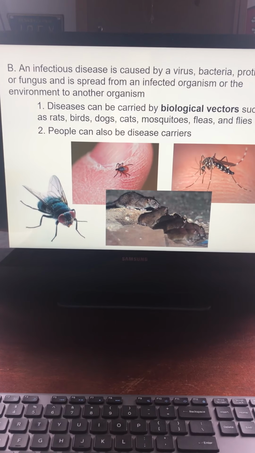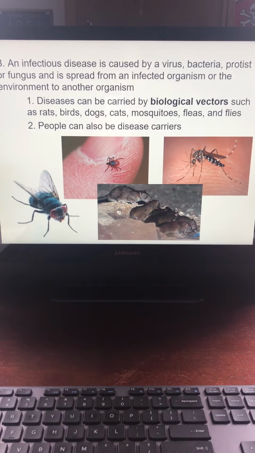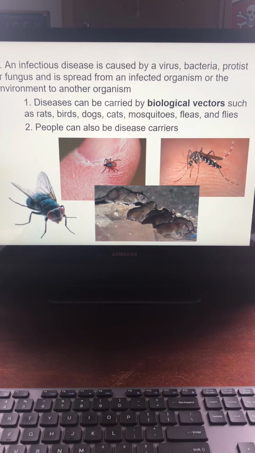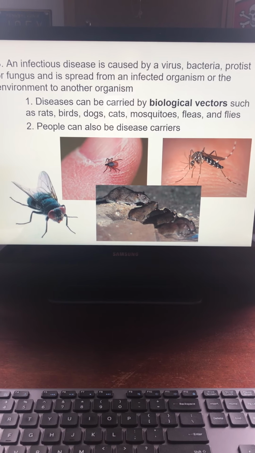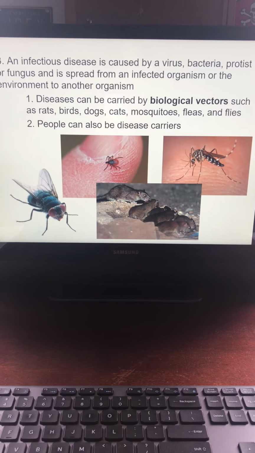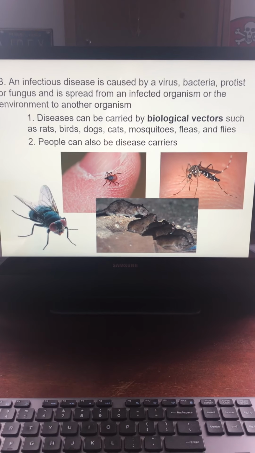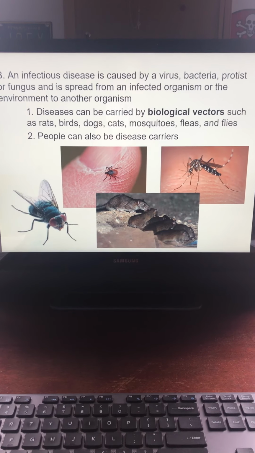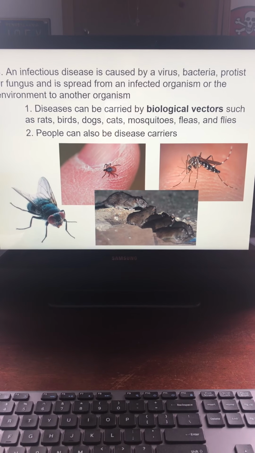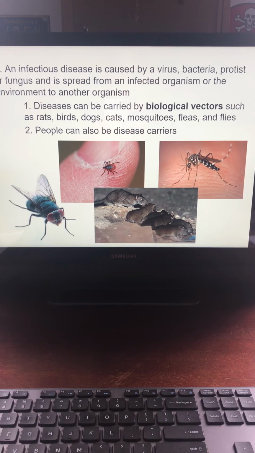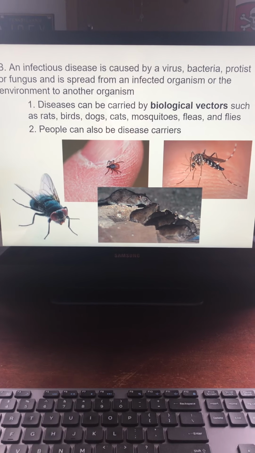An infectious disease is caused by a virus, bacteria, or a protist or a fungi, and we know that it can be spread to that infected person. Diseases can also be carried by biological vectors such as rats, birds, dogs, cats, mosquitoes, fleas, and flies. People can also be disease carriers.